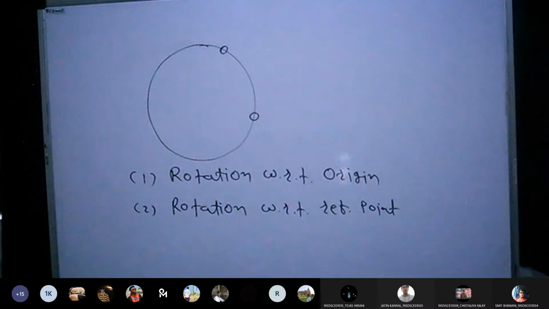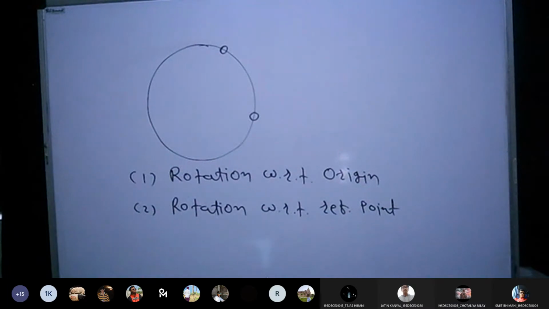So you can apply rotation for any object. How we can apply it and how we can find the new coordinates, that we are going to discuss in today's session. But ultimately, to rotate an object, you need to apply a certain angle. This is what you need to conclude from this. To rotate any object, you need to apply a certain angle. Is it fine? Yes, sir.